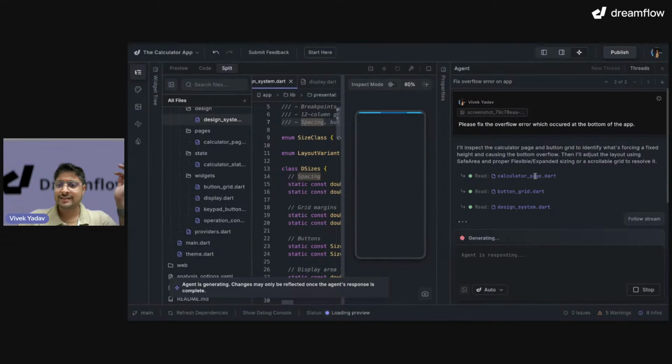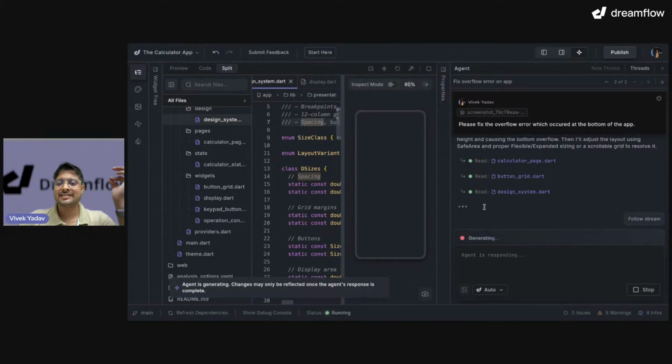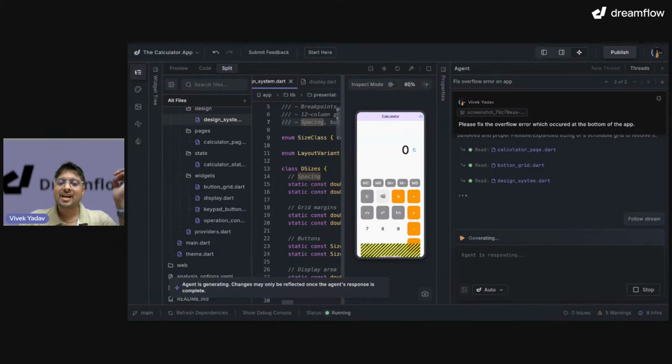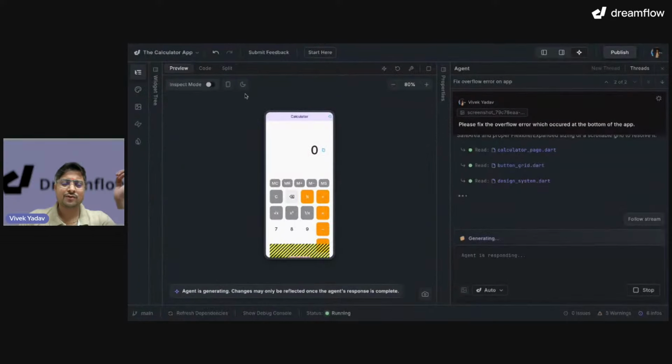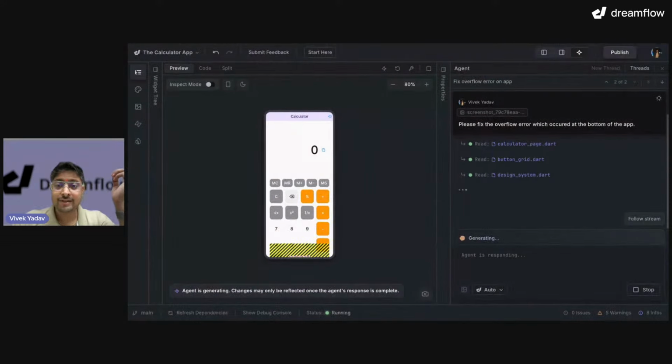Look at this. It has started reading the calculator page, button grid, and design system to understand where and how it has to fix it. Let me just focus on the preview so we can see live changes happening inside our application.